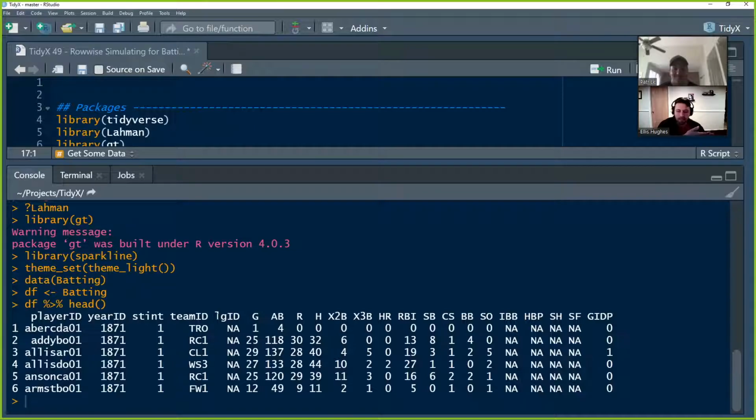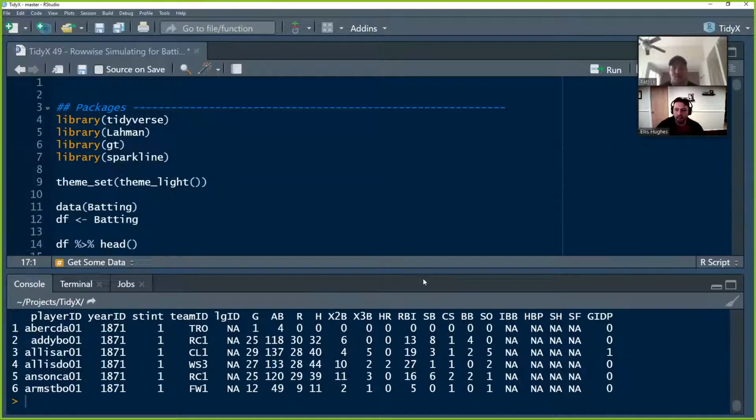And so we end up with this data frame, batting, which has a player ID, the year, the stint, the team they played on, games, at-bats, runs, hits, second base hits, third base hits, home runs, RBI. Super rich. There's a lot of stuff where you could start looking at how often this player hit a home run versus a third base hit based on their at-bats or something like that.